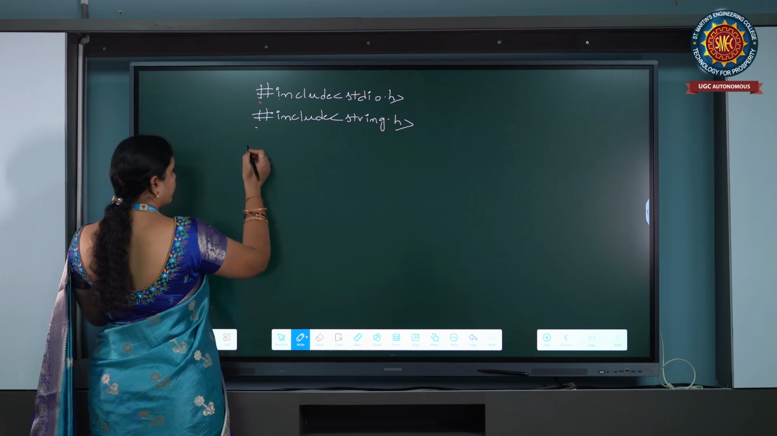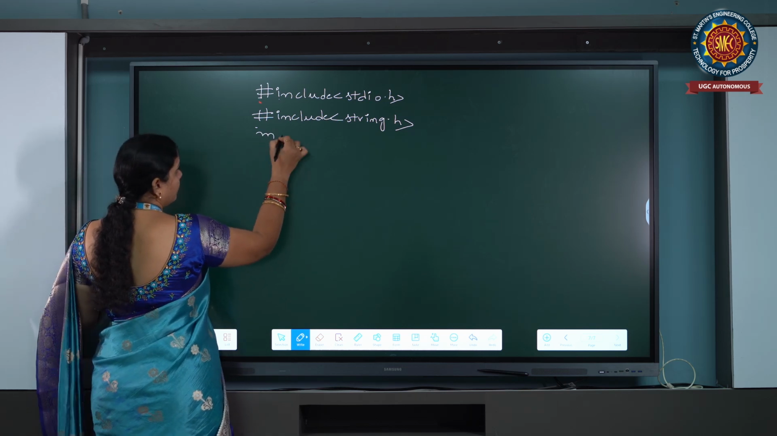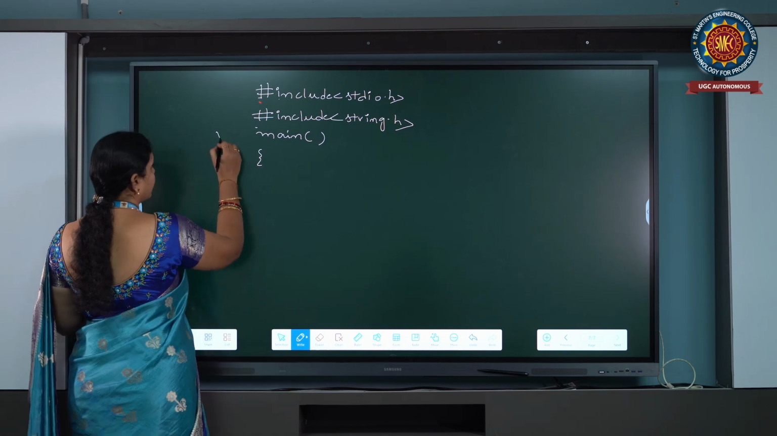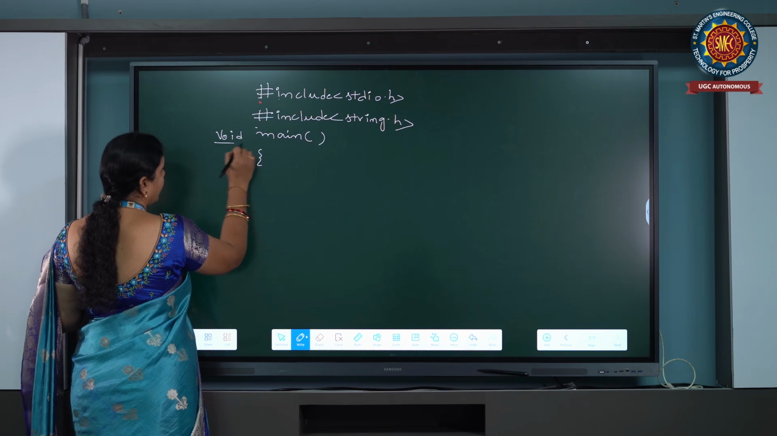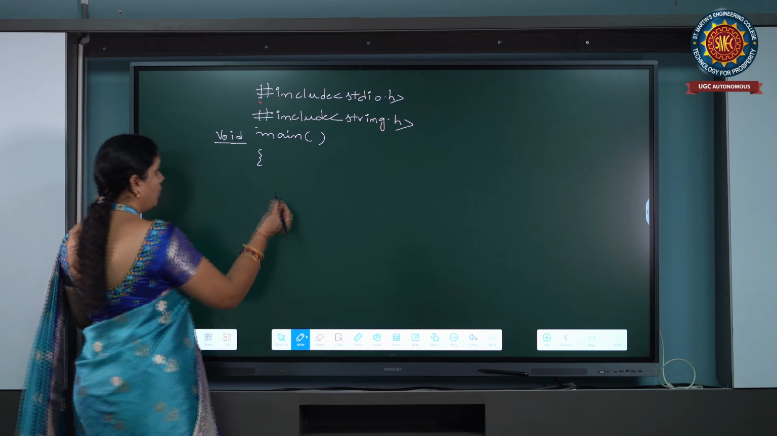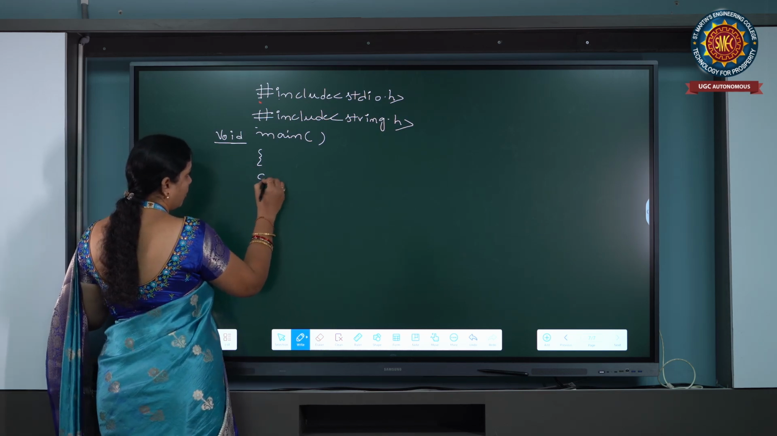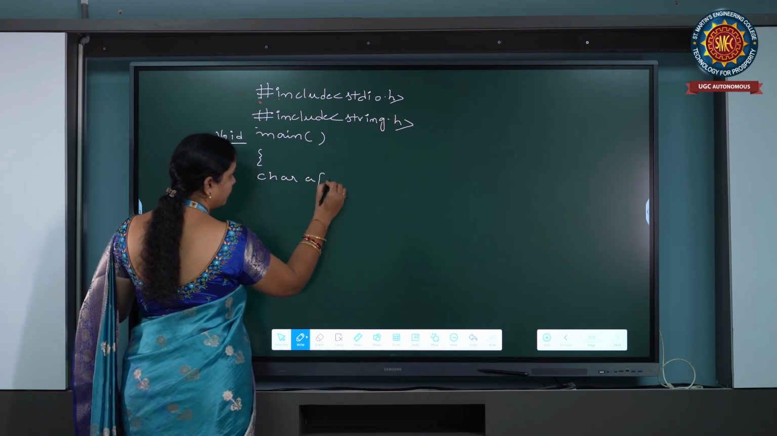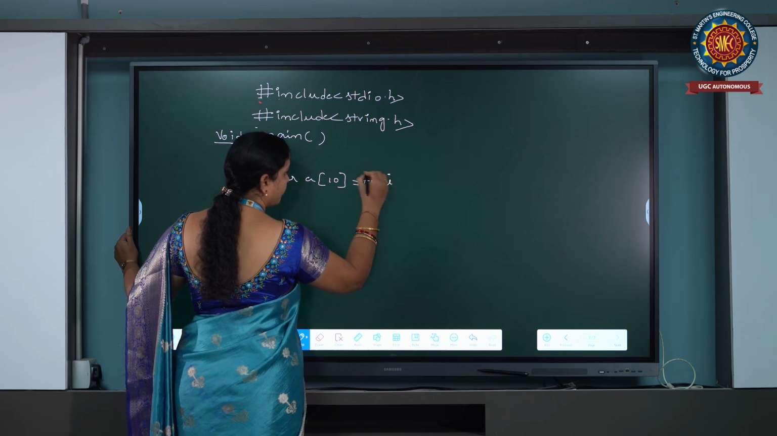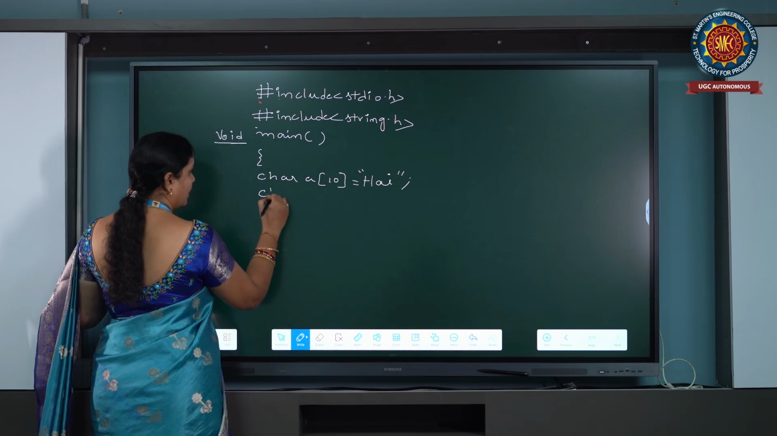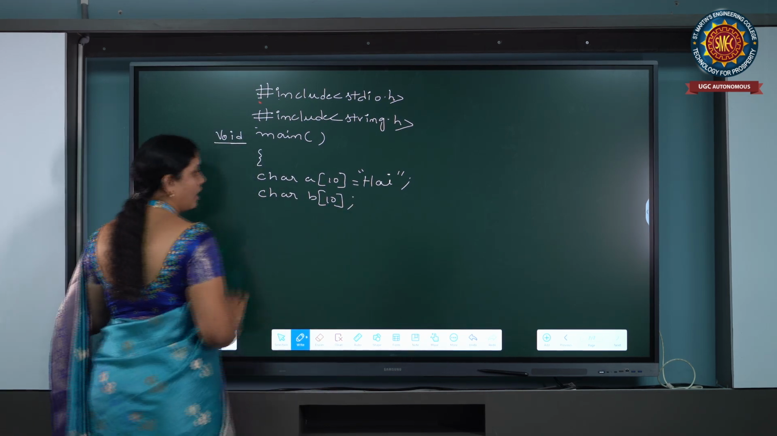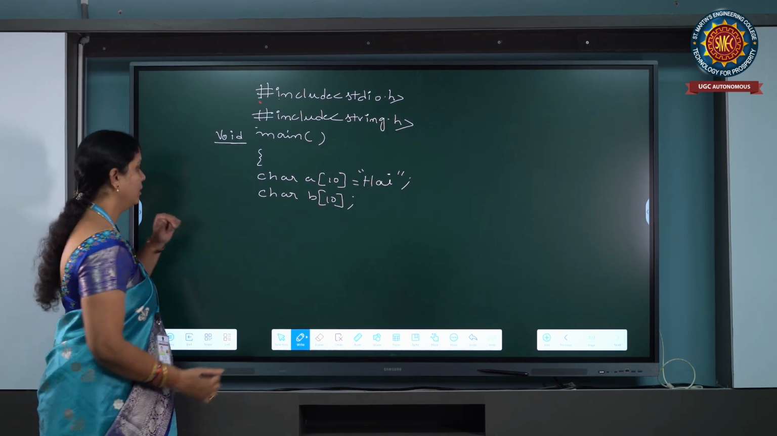So, for the copy function, we have to declare two character arrays first. Main function, every C program starts with main function. Void main I am writing. Why? Because here we are not returning any value from the called function to the calling function. So, I have to write void. So, char a of 10, I am taking as hi, char b of 10. Okay, simply I have declared the b character array.